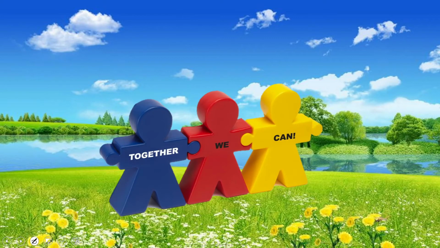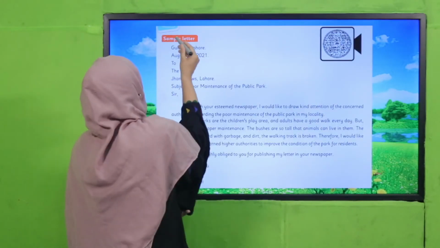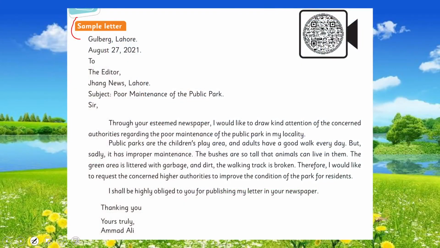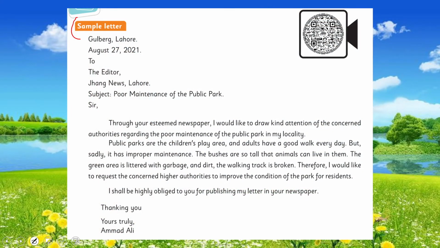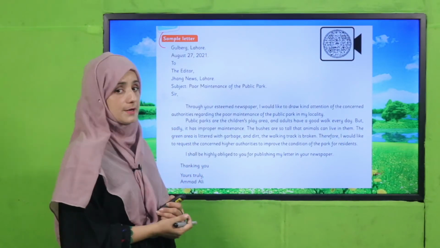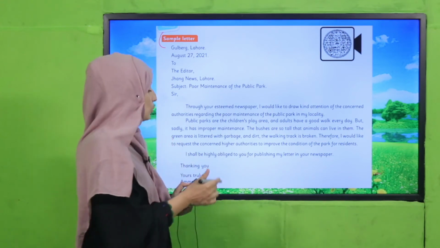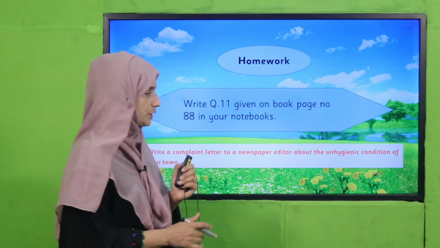So let's perform an activity to get a strong concept about letters. Open your book and see there is a sample letter for you. Read it carefully and identify which part is the salutation, which part is the beginning, the body of the letter, and the closing. Pause the video and do that. Excellent job, my dear students. I hope you have got it and have confirmed which parts of letters there are and how many parts in total.